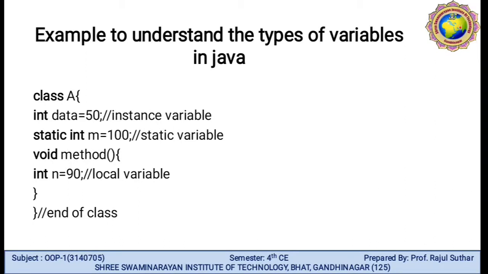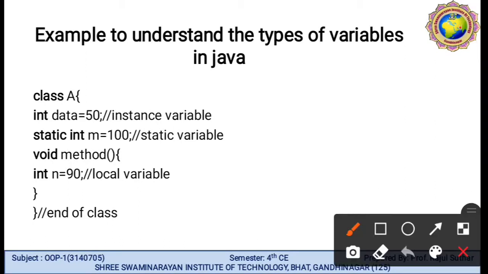Why is it called local? Because it is declared inside the body. Here this is the body, and it is declared inside the body, so it is called a local variable. It cannot affect the other variables, because the static variable and the instance variable integer data 50 are both declared outside this void method.